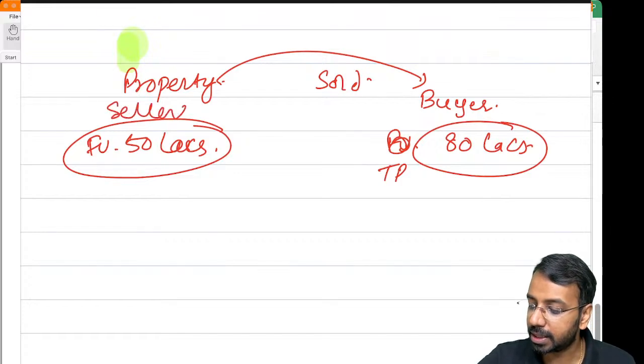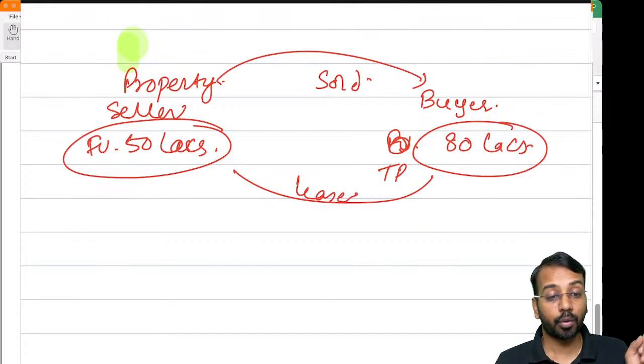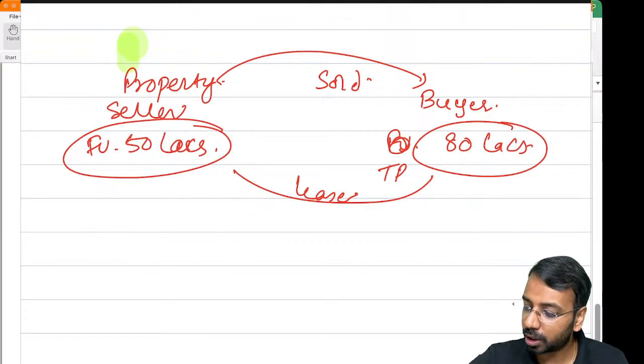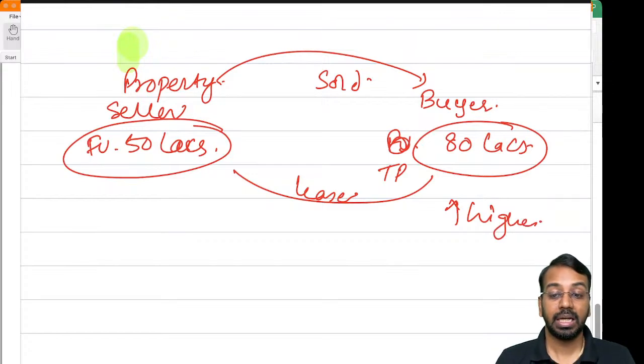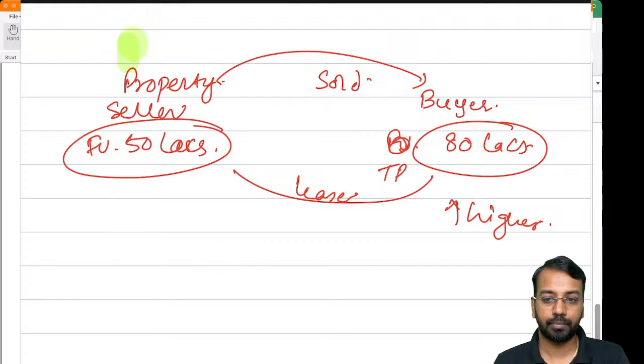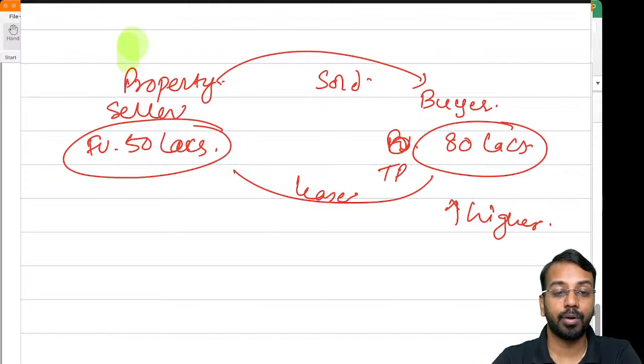when you give it back on lease, you will say, Mr. Seller, I paid 80 lakhs instead of 50 lakhs. Now you have to compensate me by paying a higher rental. So the rent will be higher. If I buy it at a lower rate, then the rent will be lower. Whenever these kinds of transactions happen, there is a mismatch in the fair value or the transaction price.